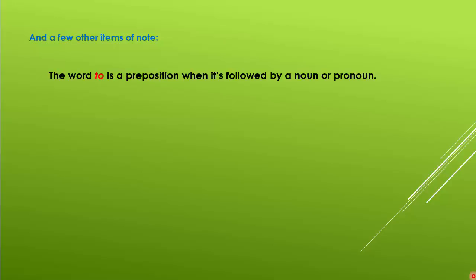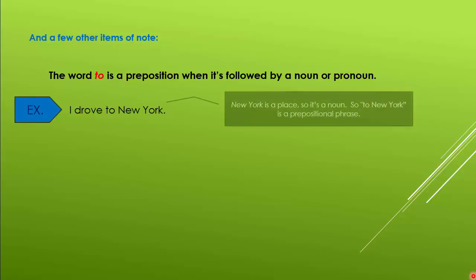The word to is a preposition when it's followed by a noun or a pronoun. For example, I drove to New York. New York is a place, so it's a noun. So to New York is a prepositional phrase.